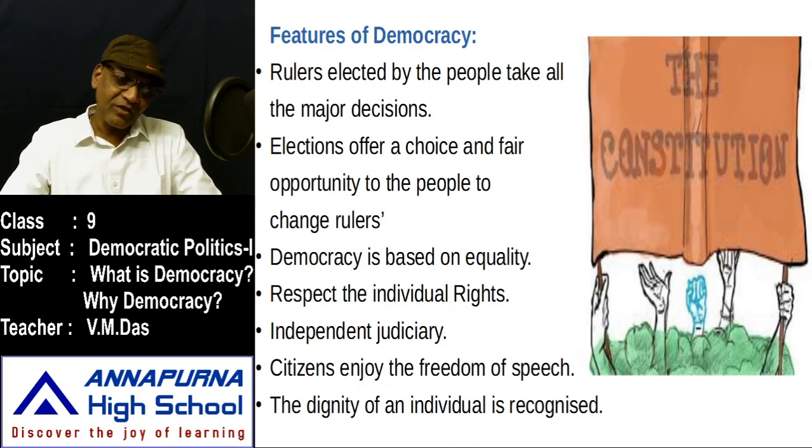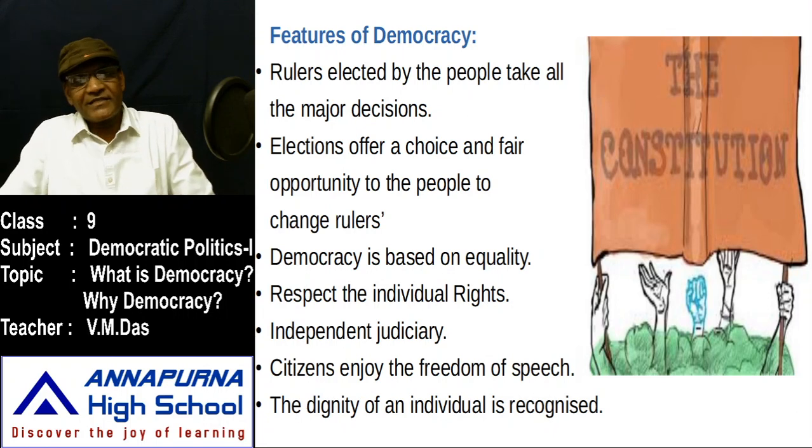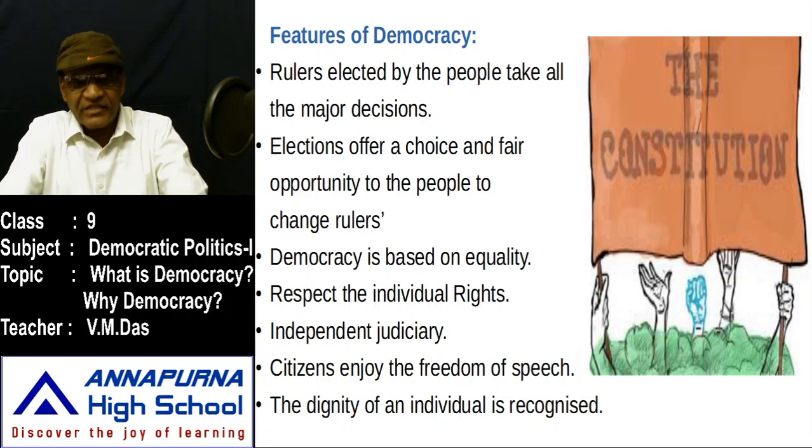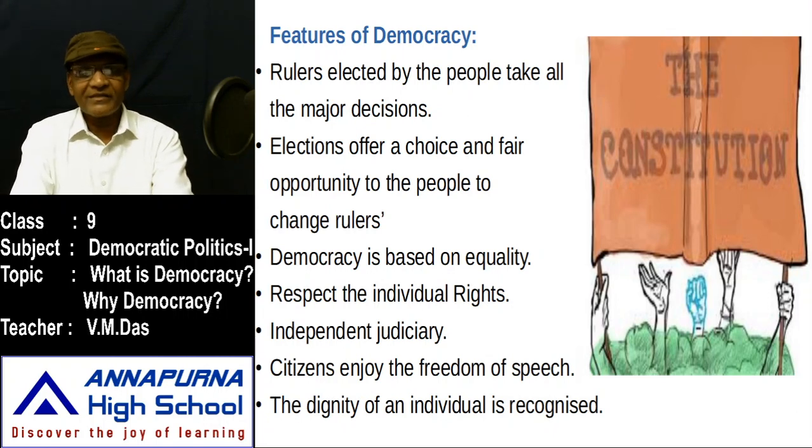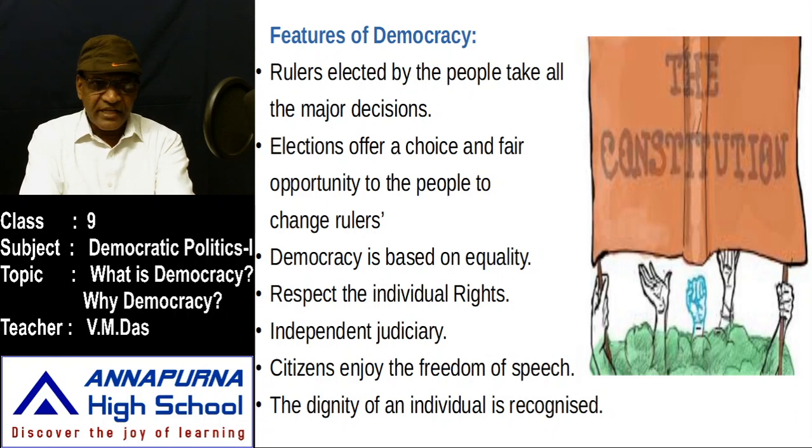Now, let me tell you about the characteristic features of democracy. The rulers elected by the people take all major decisions in democracy.